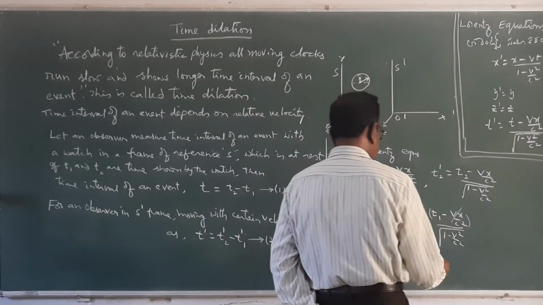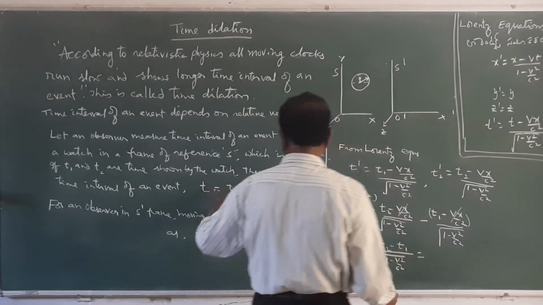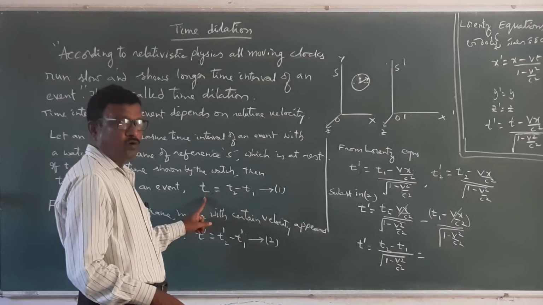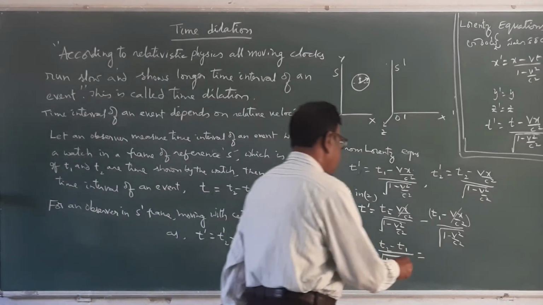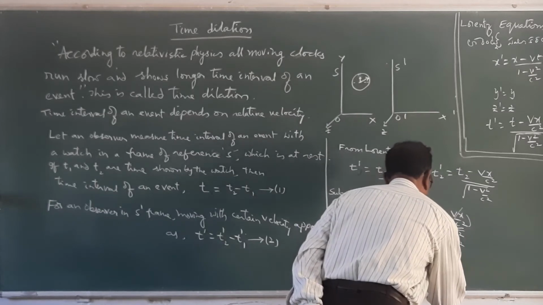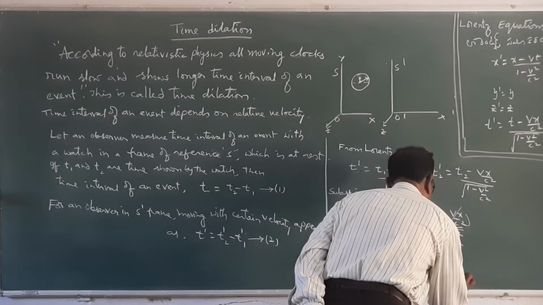Therefore, t dash is equal to t2 minus t1, which is equal to t from equation 1. So t2 minus t1 is equal to t. Therefore, t dash is equal to t divided by the square root of 1 minus v square by c square.